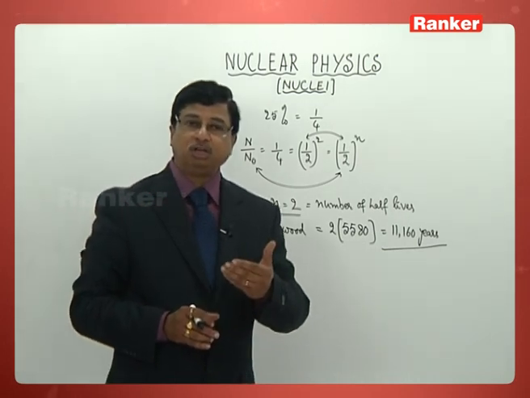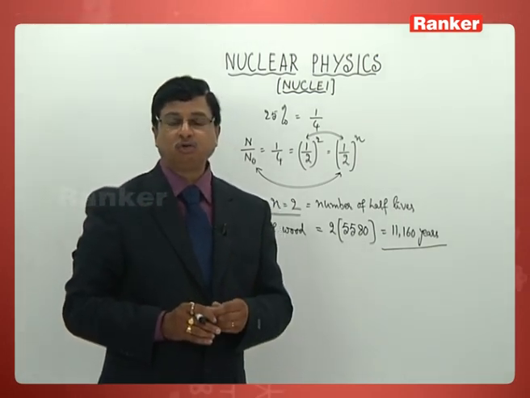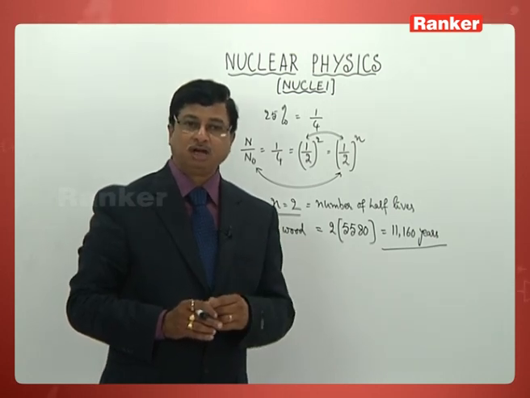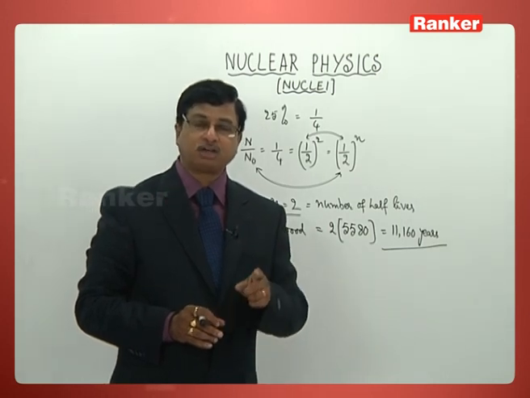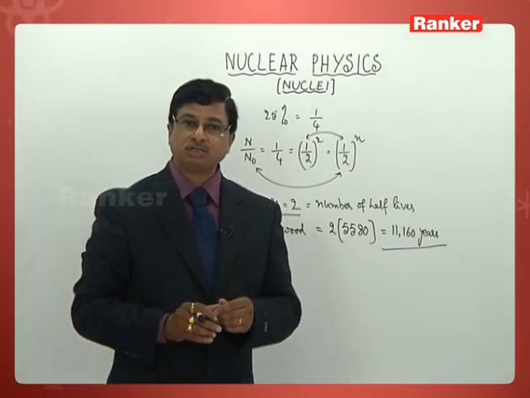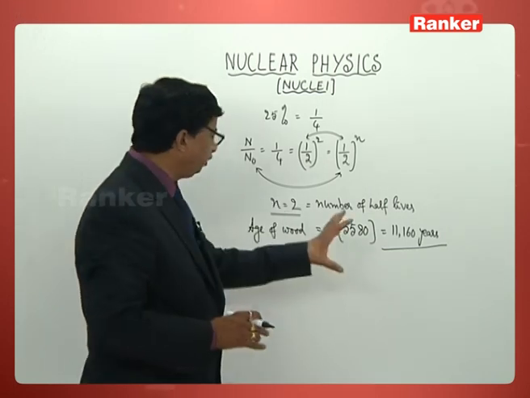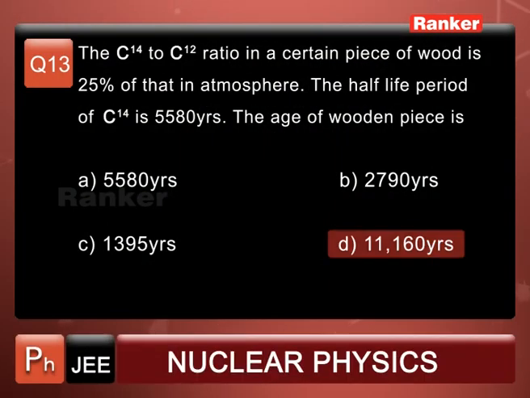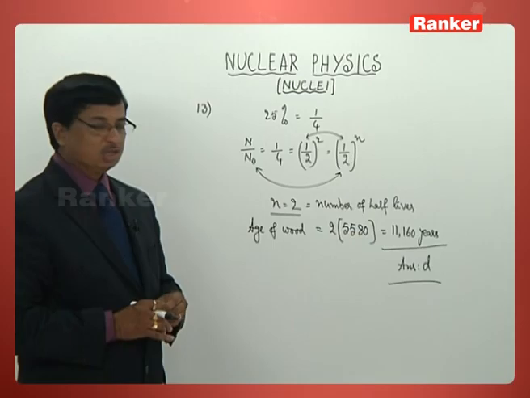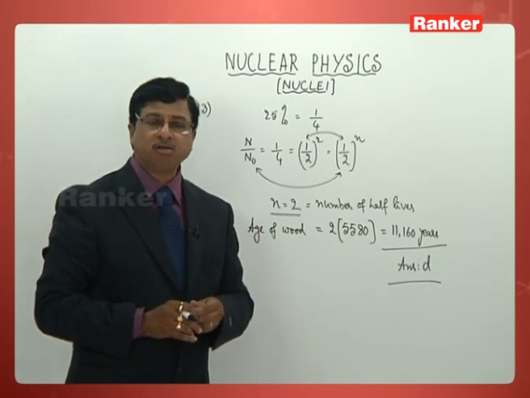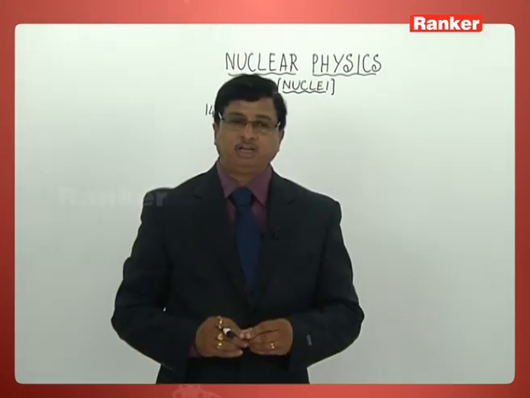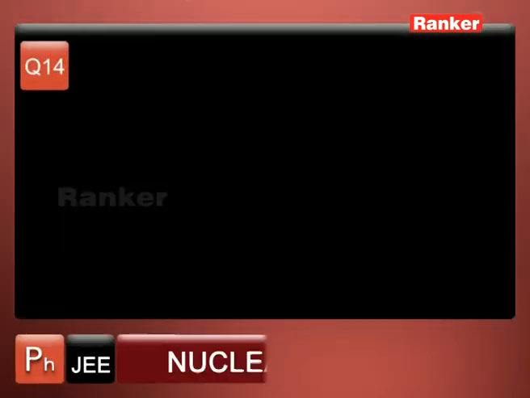So this particular process is adopted to know the age of wood, or the age of trees, or the age of fossils, rocks, and so on and so forth. It's called carbon dating. That is actually the concept we have to understand. So what is the correct option here? The correct answer for this one, according to the given options, is D. That is the important feature of it. So, one of the excellent model questions once again. That method is important, it is called carbon dating. Remember that. Check the next number, that's 14.